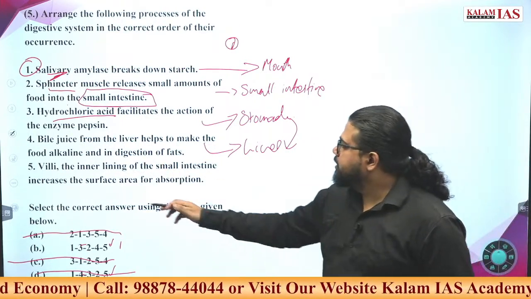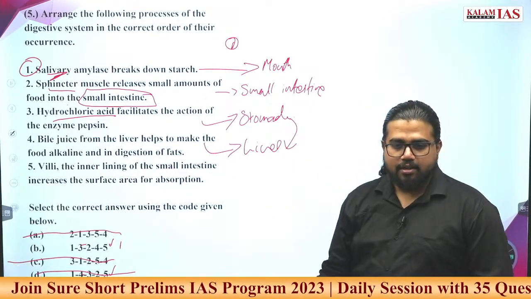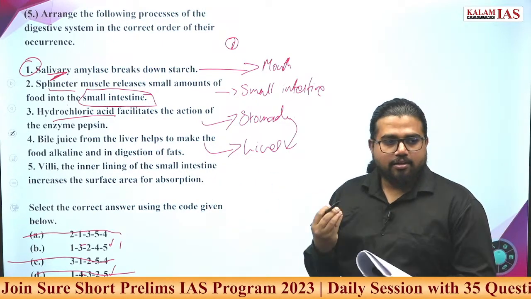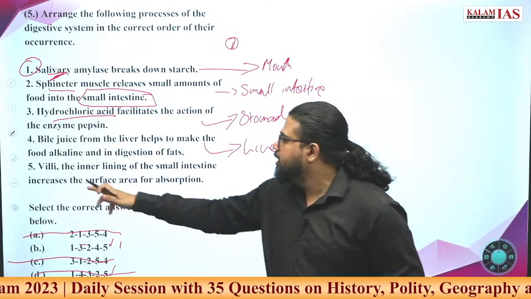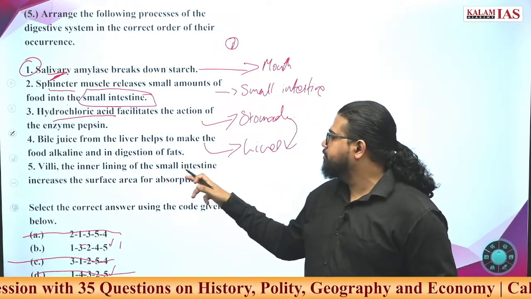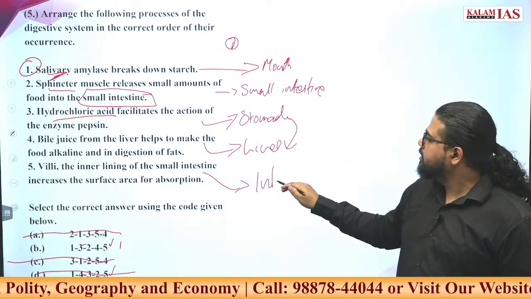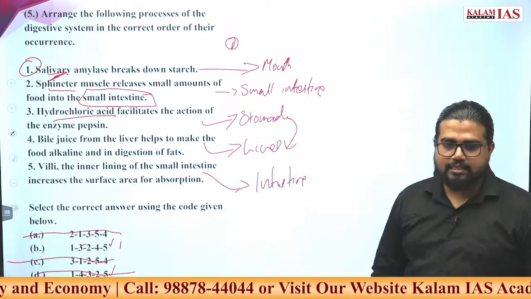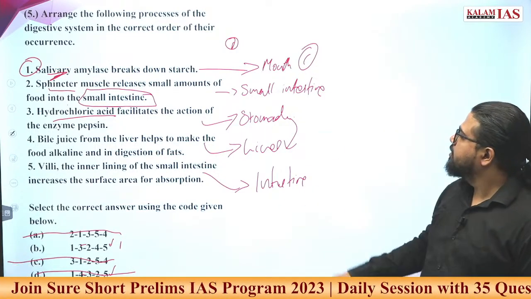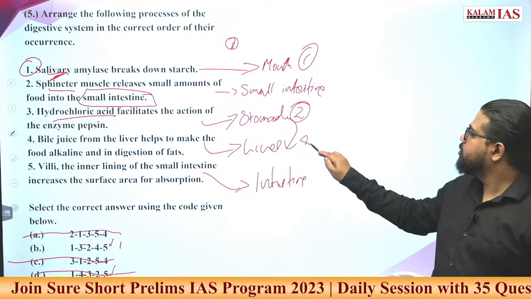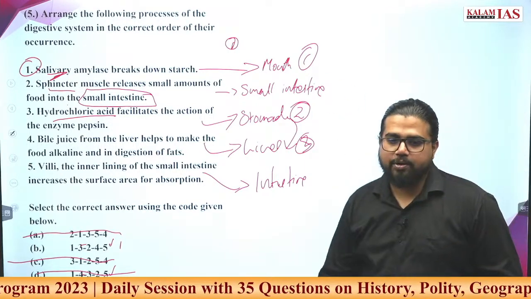Now come to the last option. We already reached the answer with 4 options. I absolutely don't know any of these technical terms. Or you may get questions like this. The approach should be: don't get scared of this, and try to find a logical connect in this. Villi, the inner lining of the small intestine, increases the surface area of absorption. This is also something associated with the intestine. Now try to find a connection across these. This should be 1, then this should be 2, this should be 3, and this should accordingly be 4 or 5, which you may or may not exactly know.